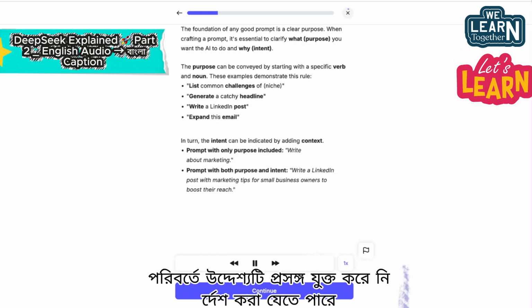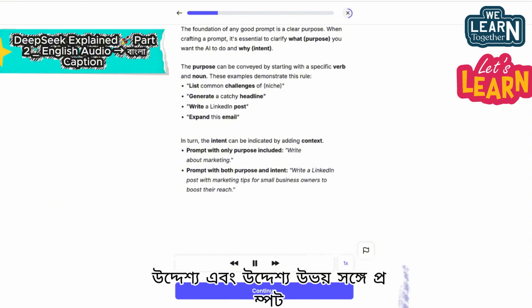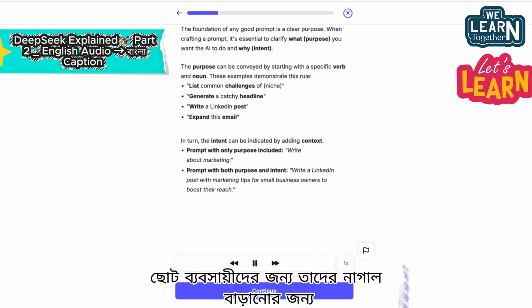In turn, the intent can be indicated by adding context. Prompt with only purpose included: write about marketing. Prompt with both purpose and intent: write a LinkedIn post with marketing tips for small business owners to boost their reach.